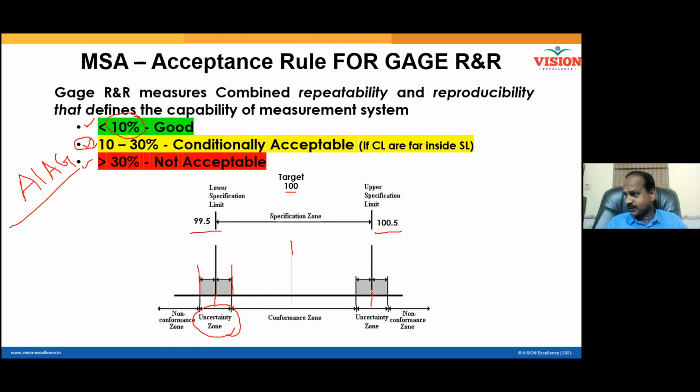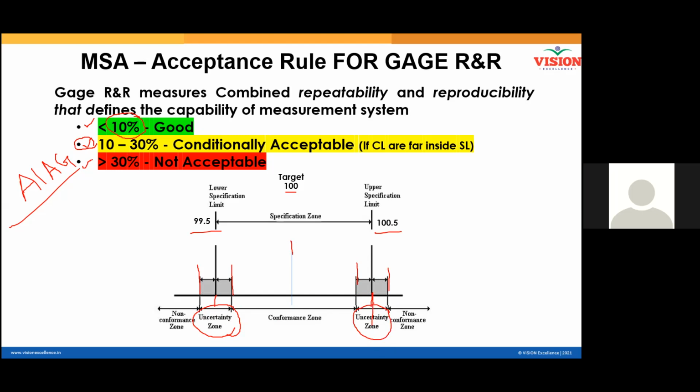Similarly, here also, if this is your reading, this will be the plus 10% error. This will be minus 10% error. So this is uncertainty zone. So if you have uncertainty zone on the right side, you have uncertainty zone on the left side. Is that clear? Clear. If you produce products in the uncertainty zone, you may falsely reject products or you may falsely accept products.